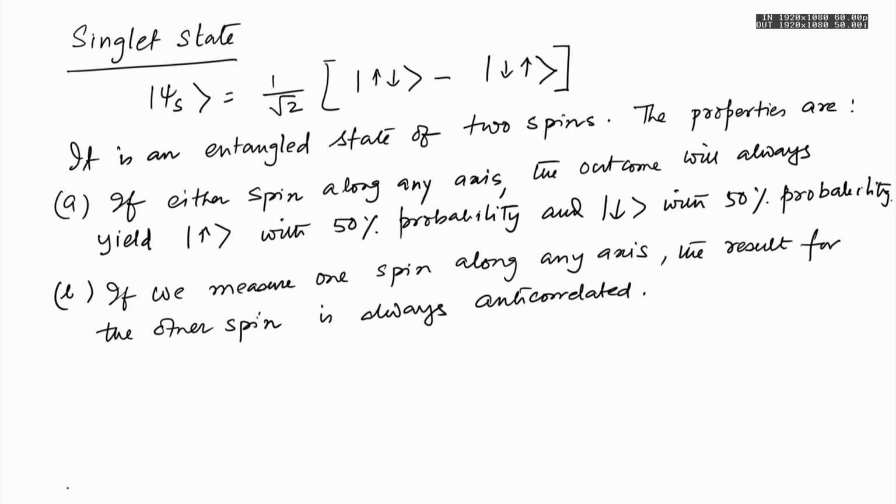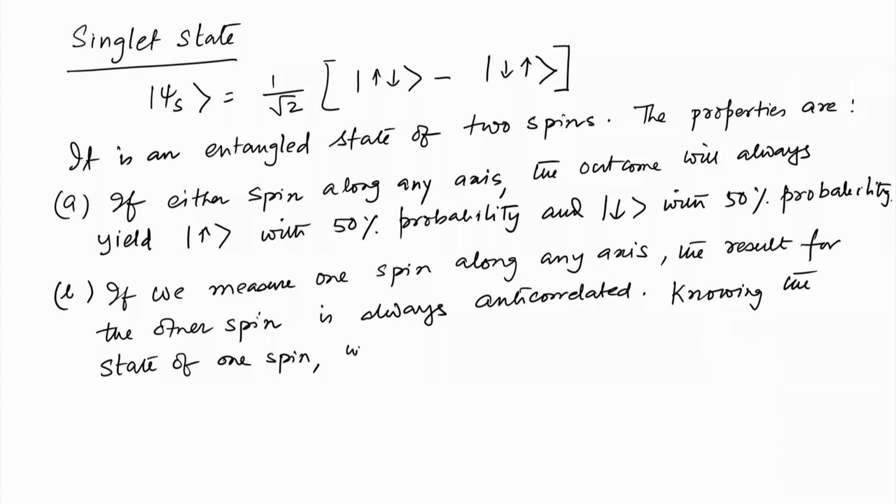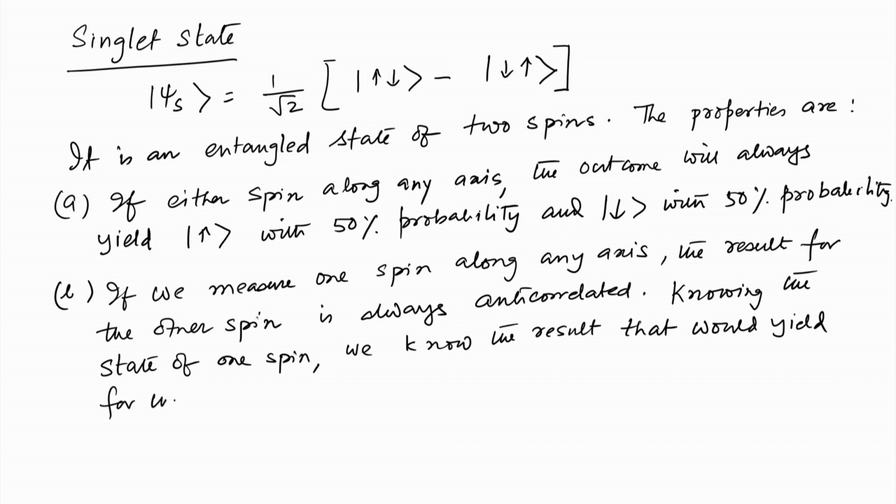So, basically this means that knowing the state of one spin, we automatically know the result that would yield for the other spin. Okay. Let me give you an example.